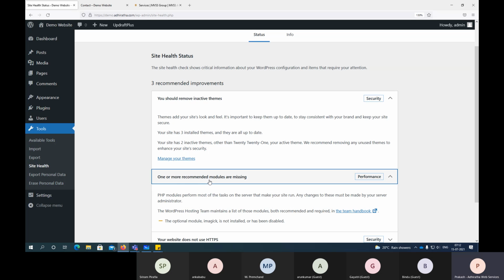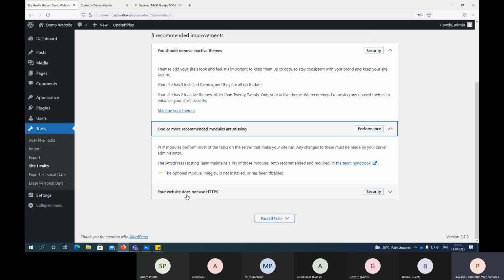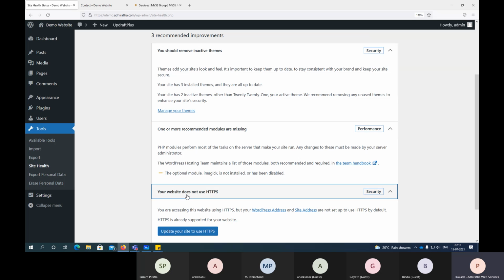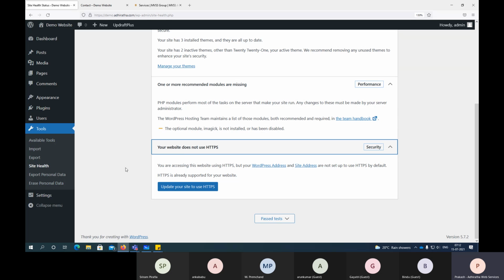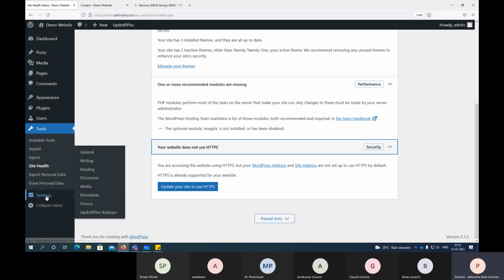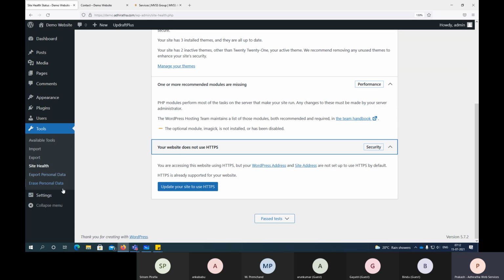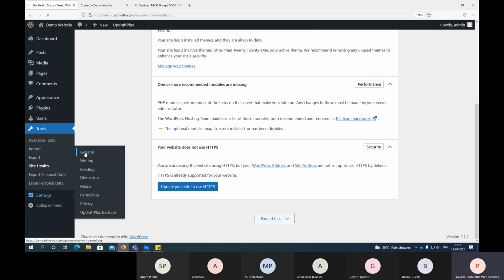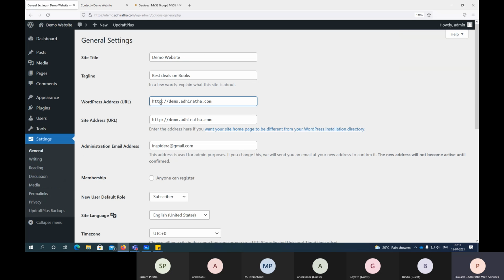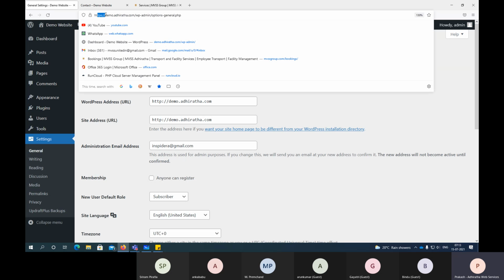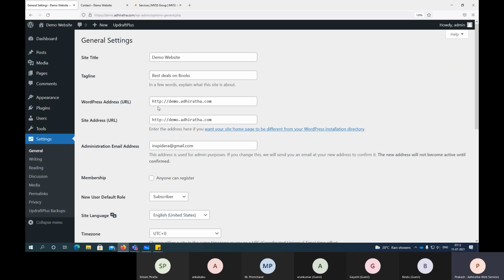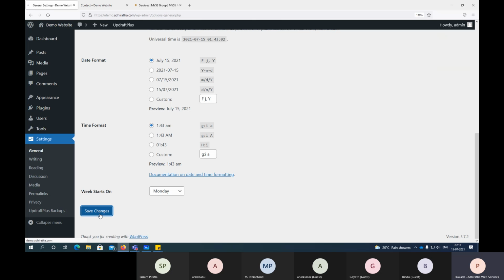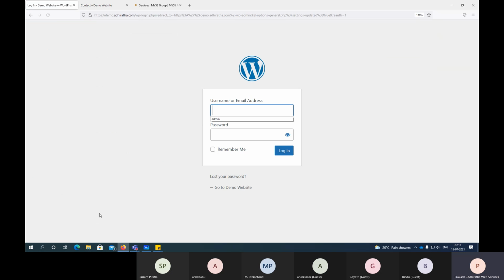One or more recommended modules are missing. Then your website does not use HTTPS. So these are the things it is telling in site health. So maybe we can actually go to settings. Okay, I'll show you that. General. See, here we are not using HTTPS, but of course, we are actually enforcing it from a different process. It should load from HTTPS. So here I can come and update this to HTTPS, and save. It will log us out once. Then again I log in.